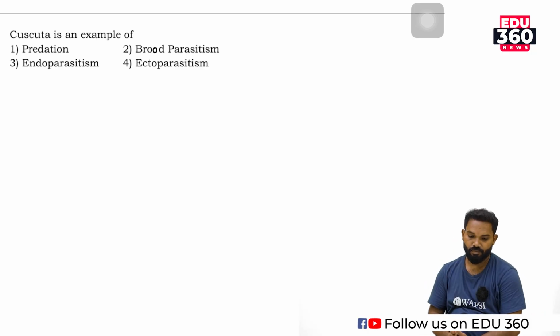Cuscuta. Cuscuta is an example of... Cuscuta is a parasitic plant. They are commonly seen in our native places or our area. Cuscuta is a plant that shows a parasitic mode of living.